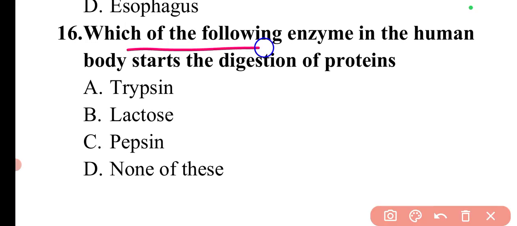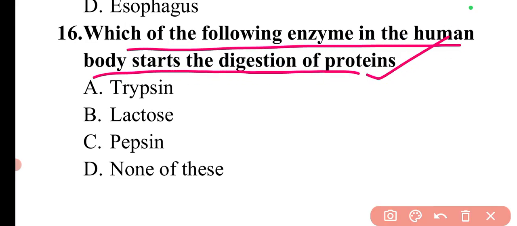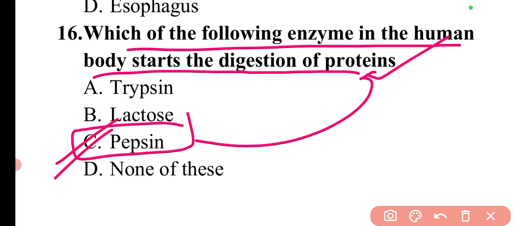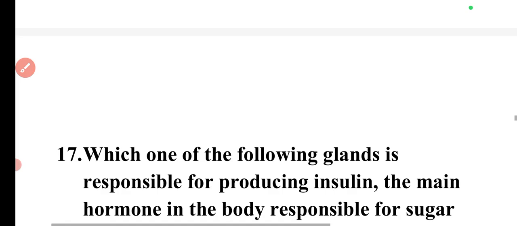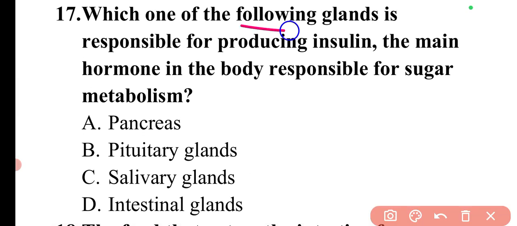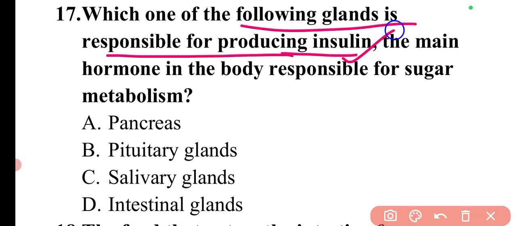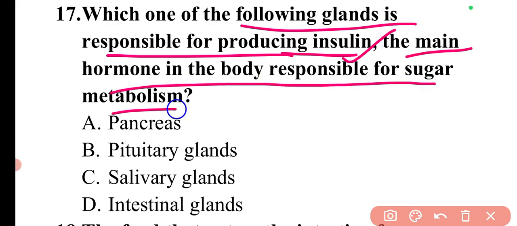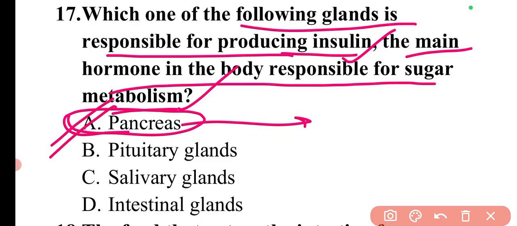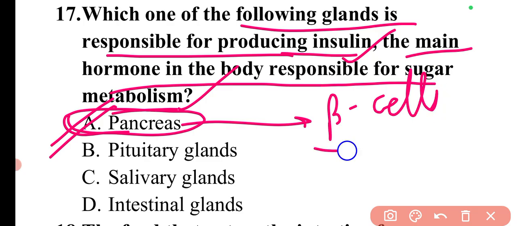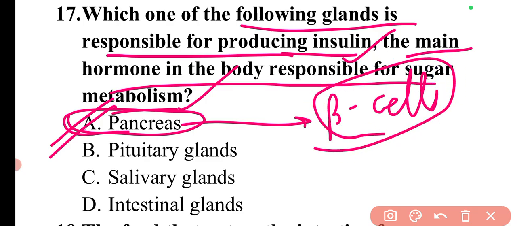Next question is, which of the following enzymes in the human body starts the digestion of proteins? This enzyme is pepsin. It starts the digestion of proteins. Next question is, which one of the following glands is responsible for producing insulin, the main hormone responsible for sugar metabolism? This is the pancreas, and the beta cells of the pancreas are responsible for the production of insulin.